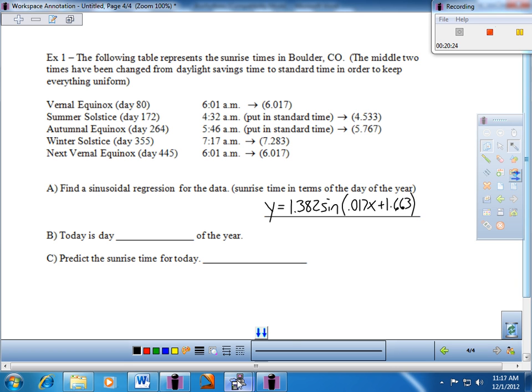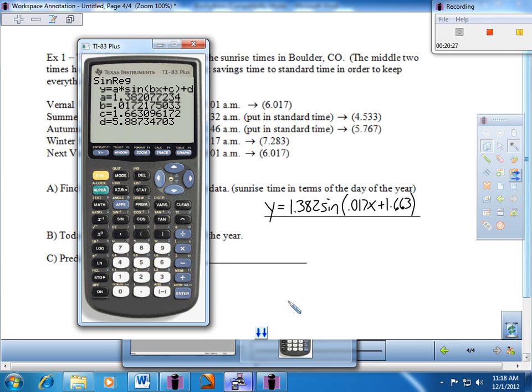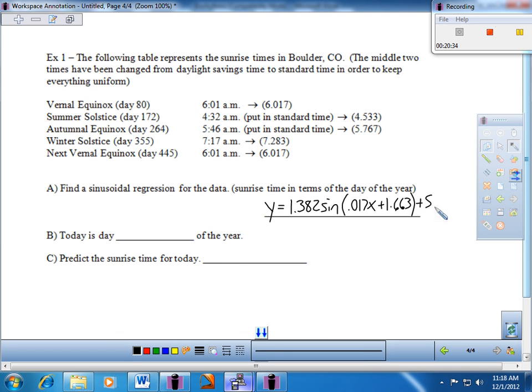And let me get that d value here. Sorry for taking my time on this. Let's see, and I've got about 5.887 on the back. So 5.887. Okay. So I didn't have it written on the paper there. That's why it took me a little time. I had to keep looking at the A, B, C, and D values. But that's good. And the idea being we've got a mathematical model for the day of the year and the sunrise time.